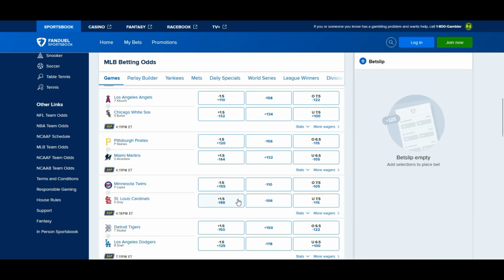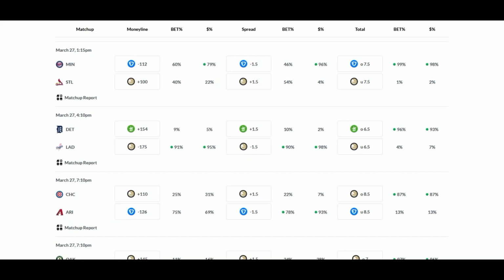I would go with St. Louis on the run line, Twins on the ML, only as it currently stands, and they're getting 79% of the money. Over under 7.5 at minus 105 cost, going with the over. And that over is getting 98% of the money. I would join the public and go with the over in that one.